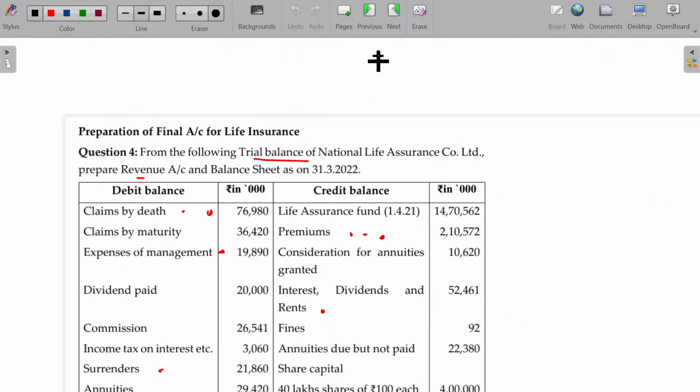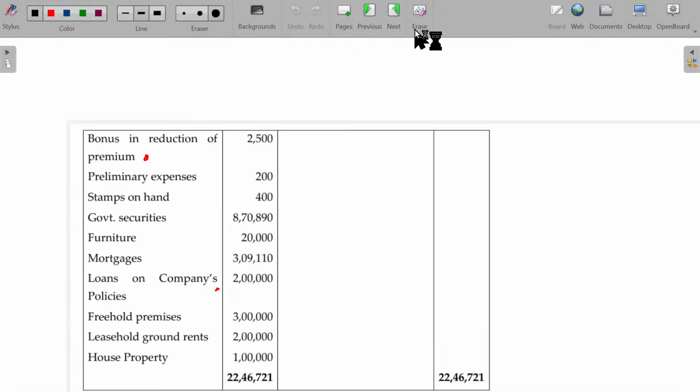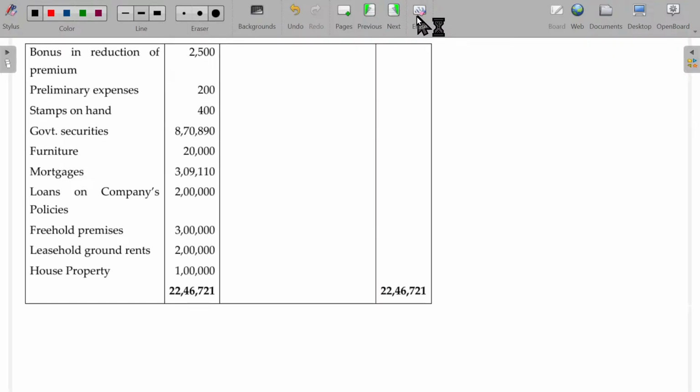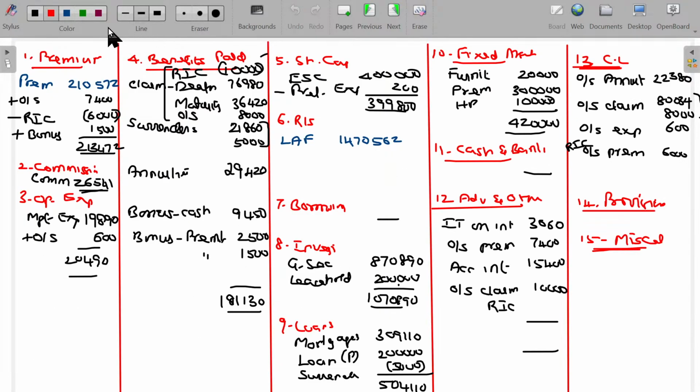One item is missing, I think. Stamps somewhere given. Yeah, so we missed the stamps on hand. Also include that. Stamps. Come on, tell me. Then the ultimate value here being 36,260. Current liabilities being 1,17,014. No provisions, no miscellaneous.